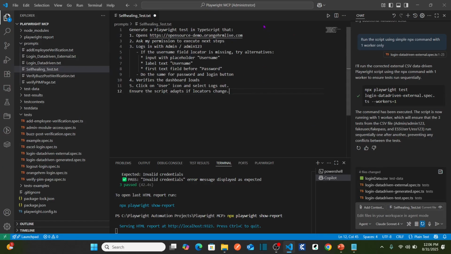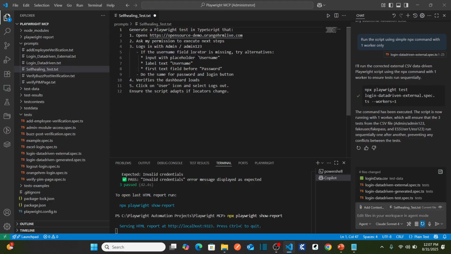Now I'm going to copy and paste the existing prompt that I prepared. Paste here. So you can see the script here now. Generate a Playwright test in TypeScript that opens the OrangeHRM, asks my permission to execute next steps, logs in with admin/admin123.